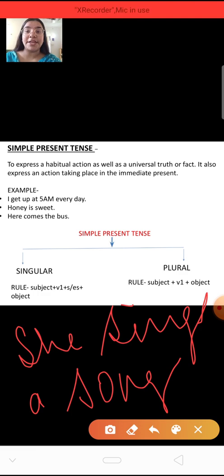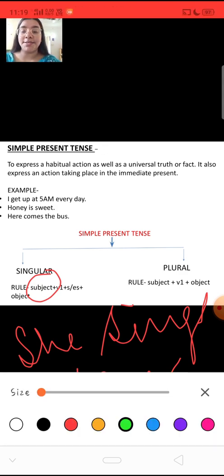Now identify the first thing. The rule says that if you're writing a sentence for a singular, meaning for one person only, then what will be the rule to write simple present tense? The first thing is that you should have a subject. I have a subject here, that is she. She is the subject here.